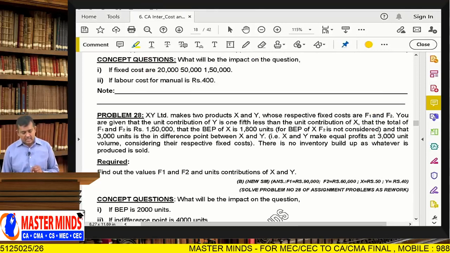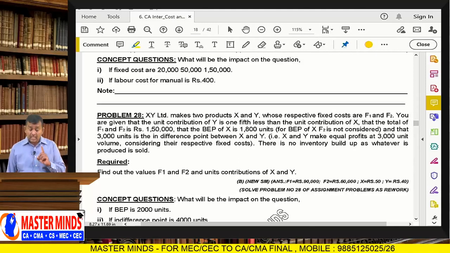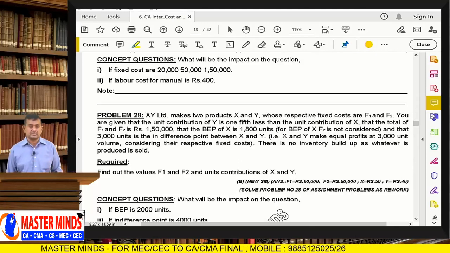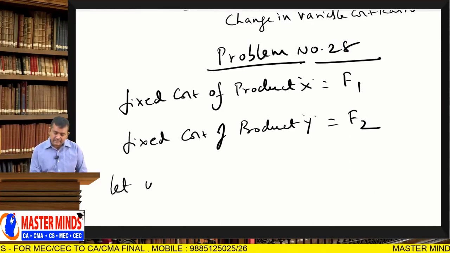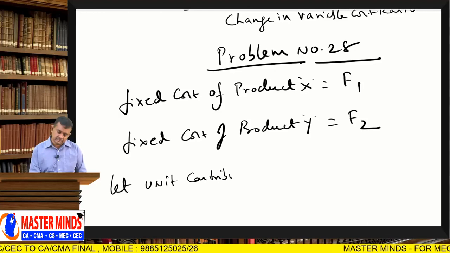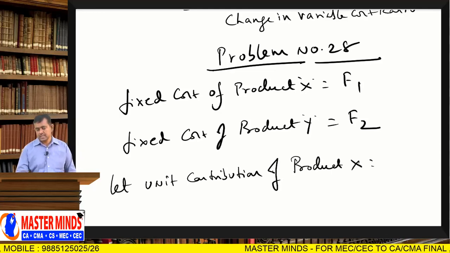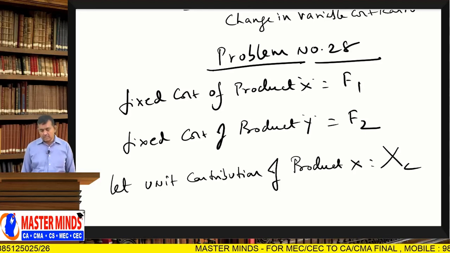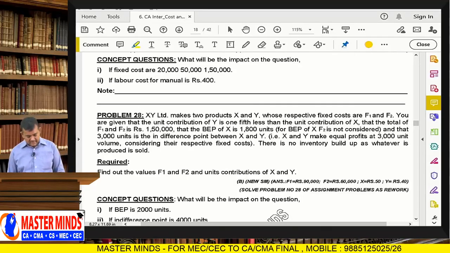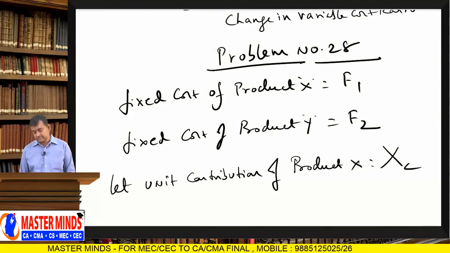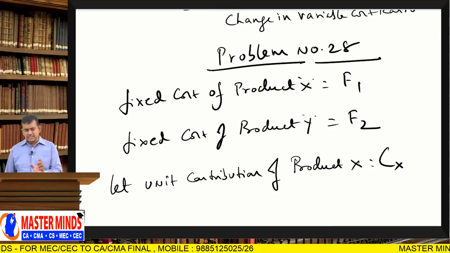You are given that unit contribution of product Y is 1/5 less than the unit contribution of X. I don't know the unit contribution of X, so let unit contribution of product X be CX.